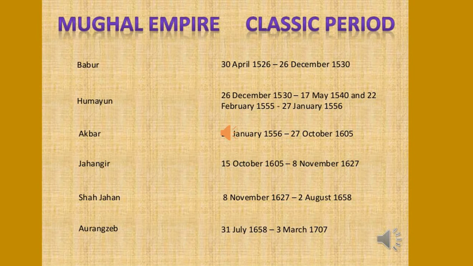Children, there were so many Mughal rulers who ruled from 1526 to 1857. But we are going to read about only 6 great Mughal emperors: Babur, Humayun, Akbar, Jahangir, Shah Jahan and Aurangzeb. After the death of Aurangzeb, the Mughal Empire declined slowly and gradually.